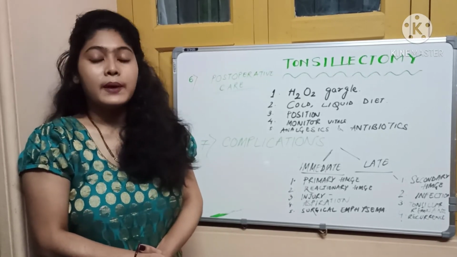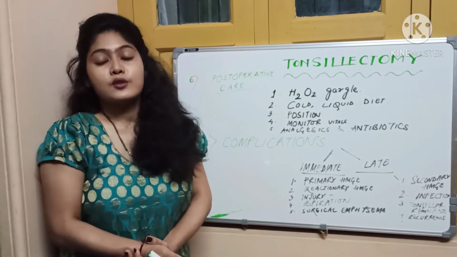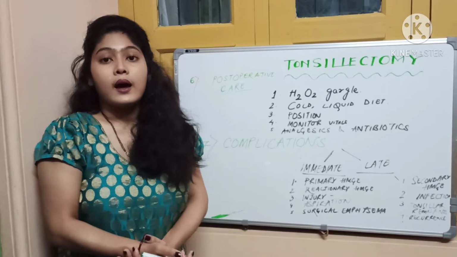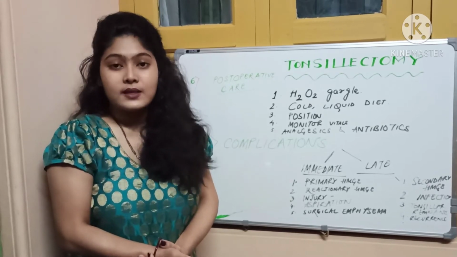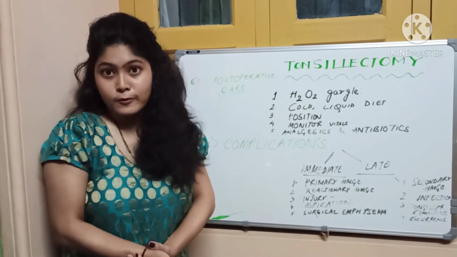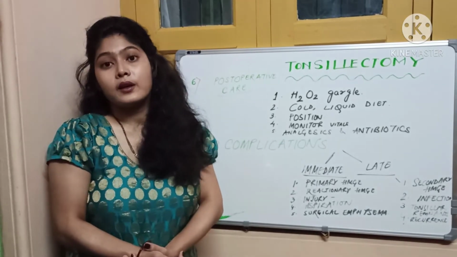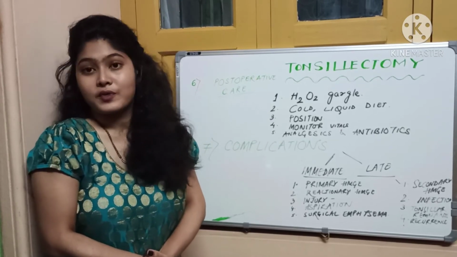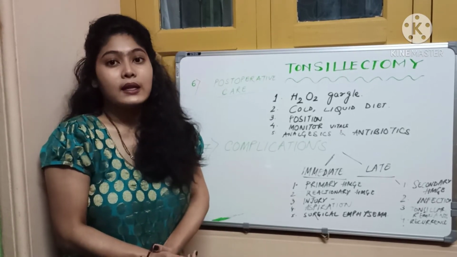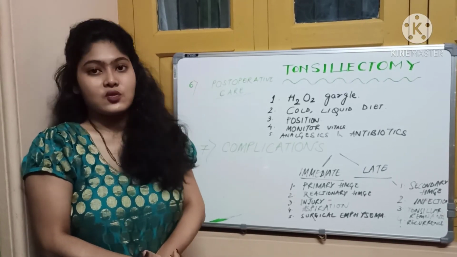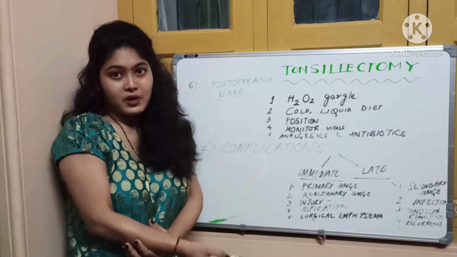Now why could it be? This could be due to injury to any of the structures, and this can be due to bleeding from any of the bleeders in the tonsillar fossa. So you can either ligate the bleeding vessel or cauterize the point, and any injury to the surrounding structures can be taken into consideration during surgery. So this is the management of primary hemorrhage.